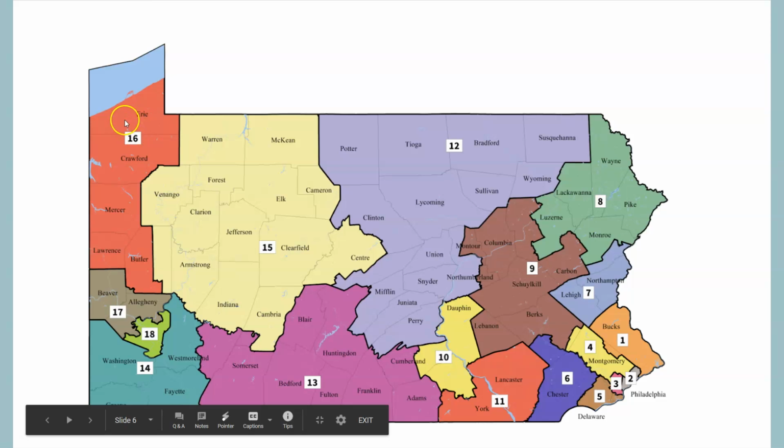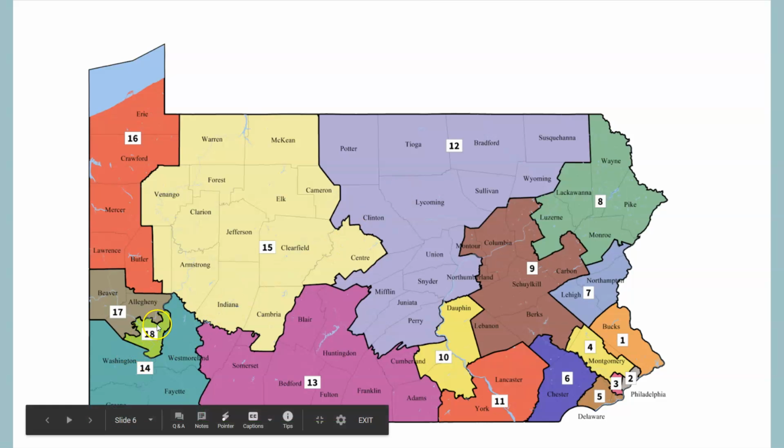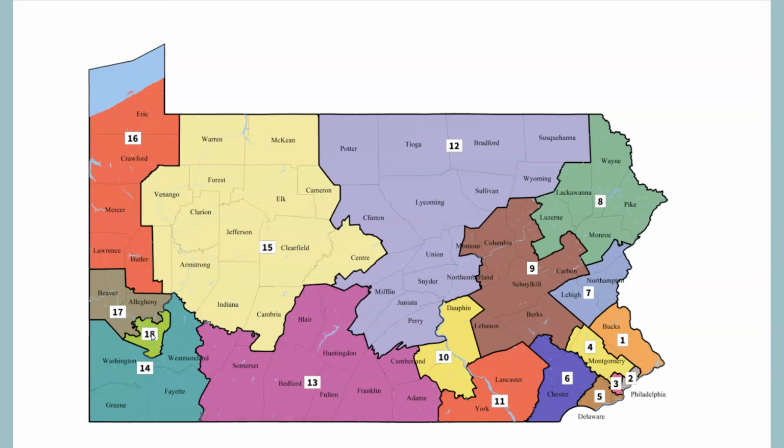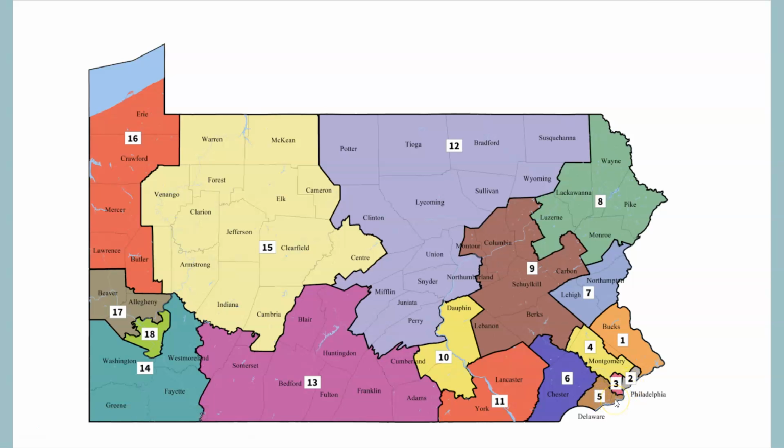So this is what we're talking about. Each one of these sections of Pennsylvania has roughly 700,000 people in it. You can see that this is where Pittsburgh is. It doesn't take that large of an area, District 18, to get 711,000. But it takes the more rural areas a lot more area to equal 700,000. Just with Philadelphia, it's very small. Each one of these sections has 700,000 people in it.